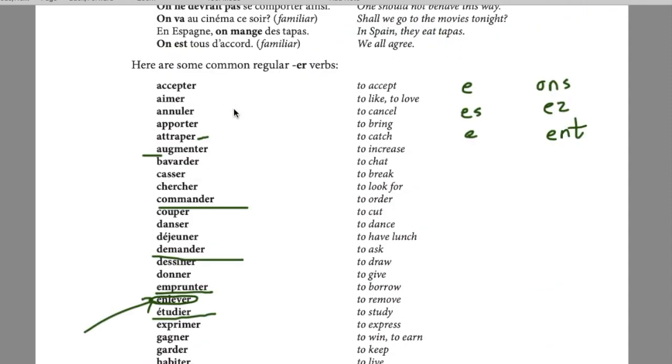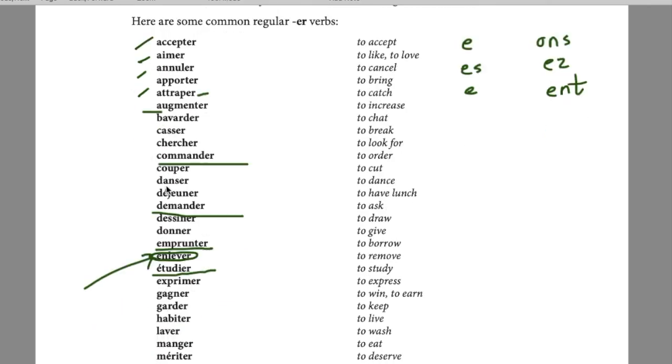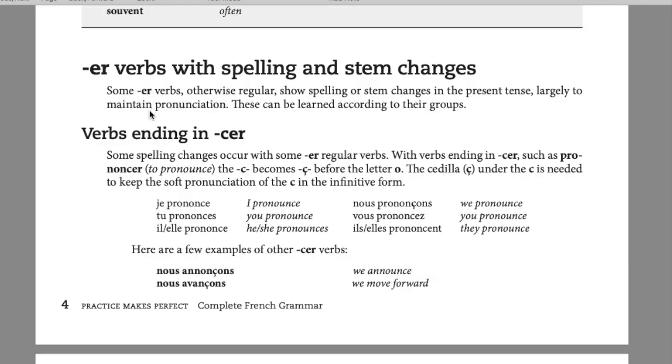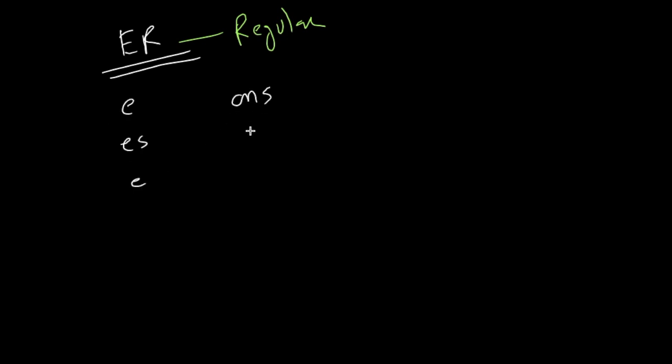Some of the very common regular ER verbs, there are thousands of them, but some of the commons are accepter, aimer, annuler, apporter, attraper, augmenter, and all these things that you know. So we did this. Even within these regular ER ending verbs, there are some sub patterns. So this was the main pattern, right? ER ending verbs regular, and the pattern was E, ES, E, ONS, EZ, ENT.